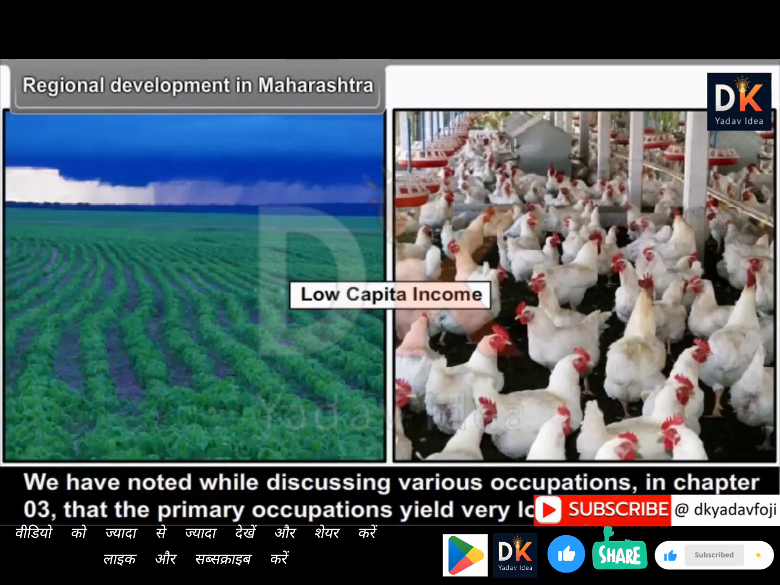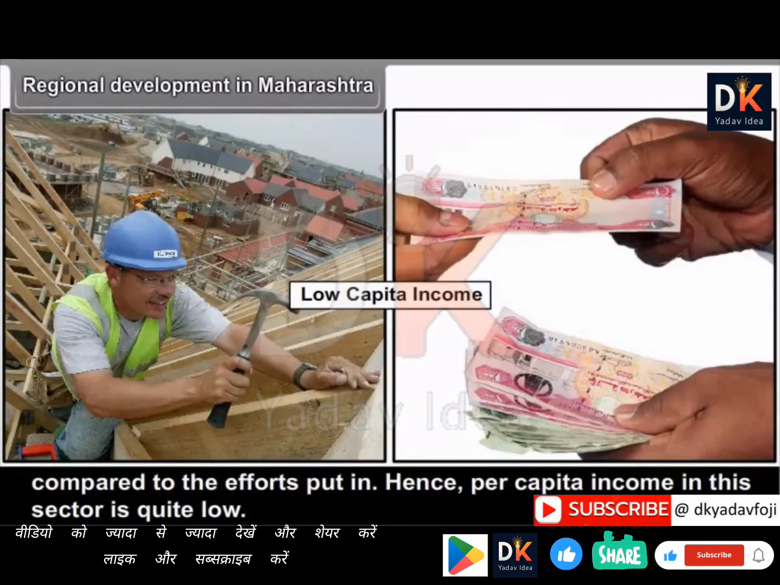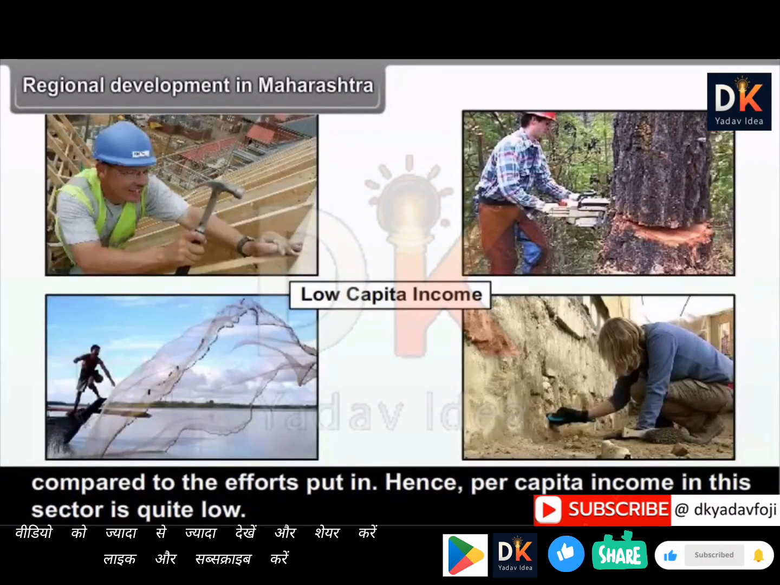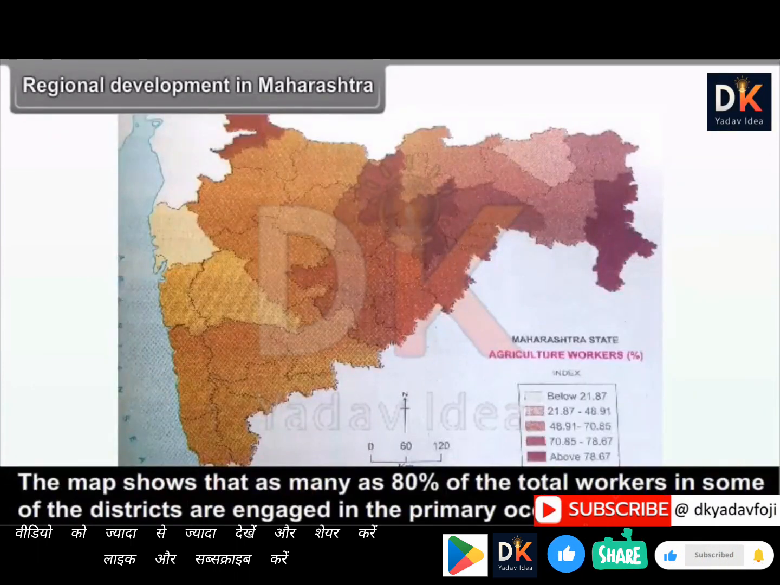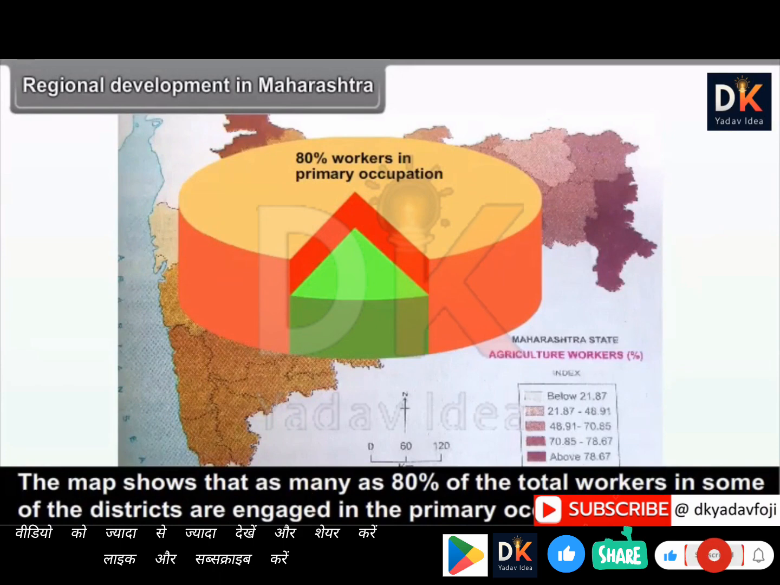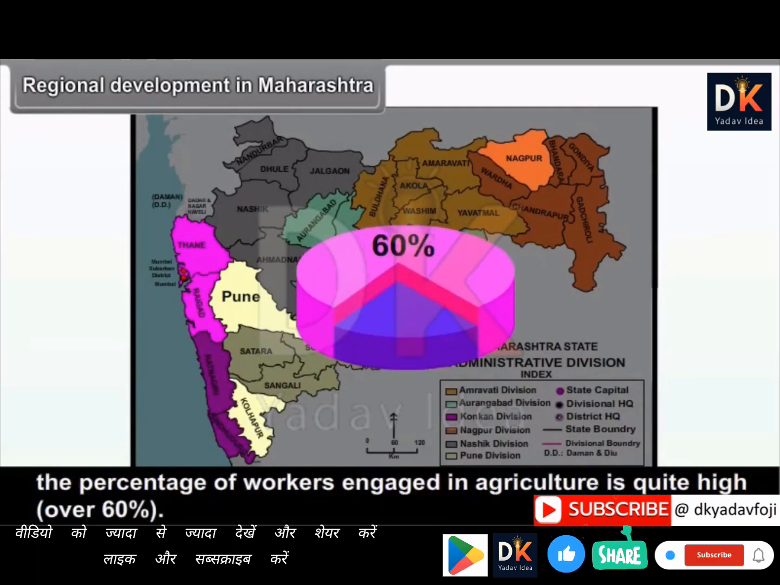We have noted while discussing various occupations in chapter 3 that the primary occupations yield very low value returns compared to the efforts put in. Hence, per capita income in this sector is quite low. The map shows that as many as 80% of the total workers in some of the districts are engaged in the primary occupations. Except for the districts like Mumbai city and suburban, Thane, Pune, Nagpur, Raigad and Kolhapur, the percentage of workers engaged in agriculture is quite high, over 60%.